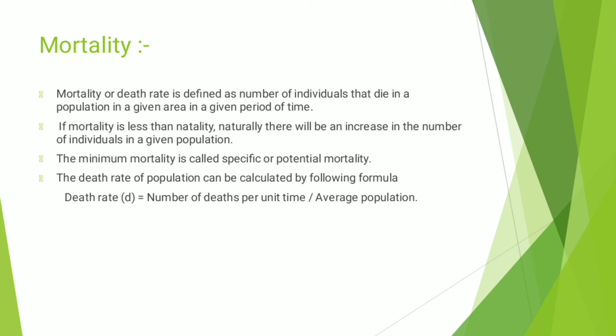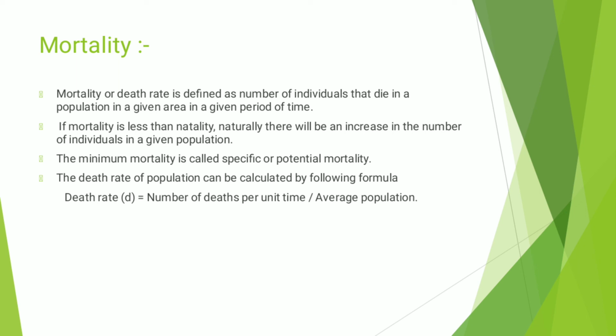If mortality is less than natality, naturally there will be an increase in the number of individuals in a given population. The minimum mortality is called specific or potential mortality.